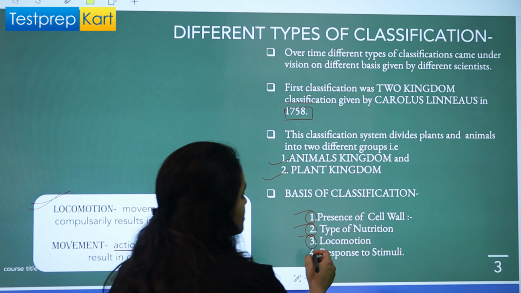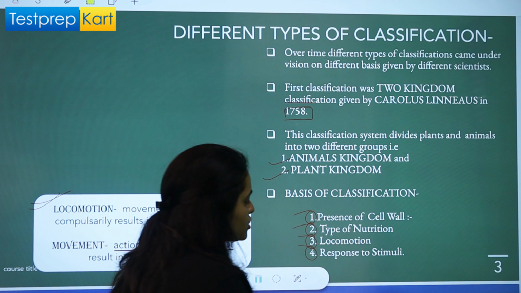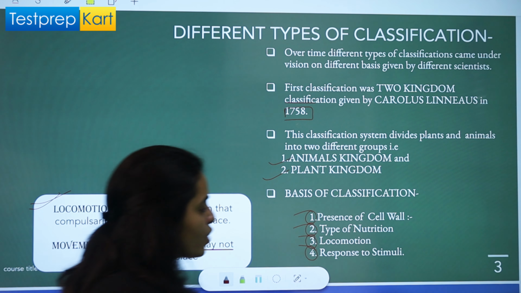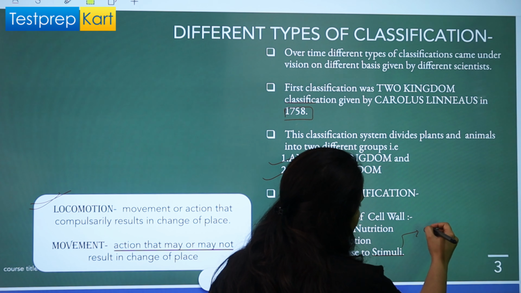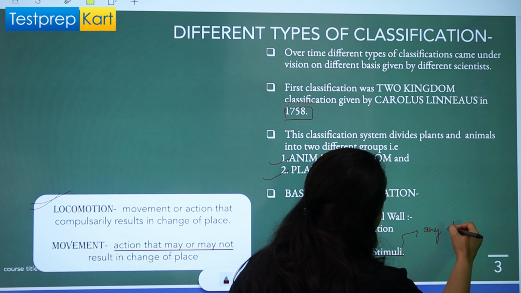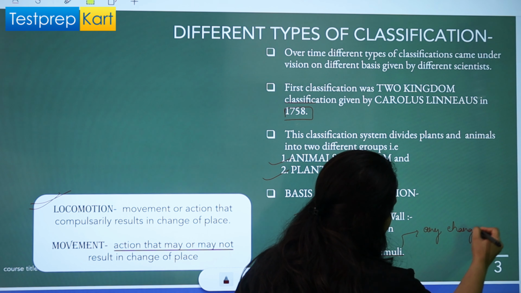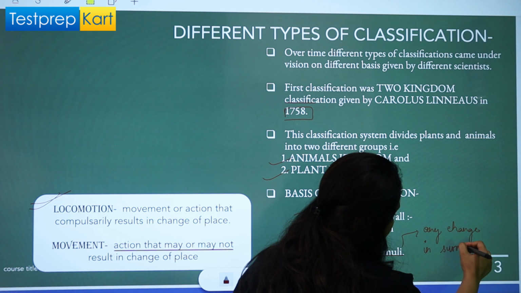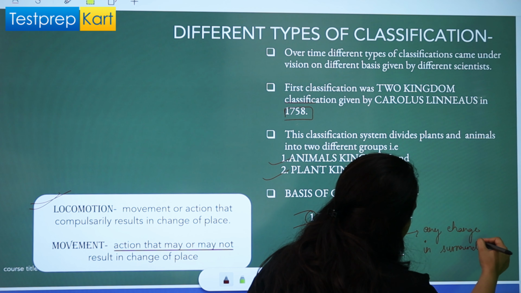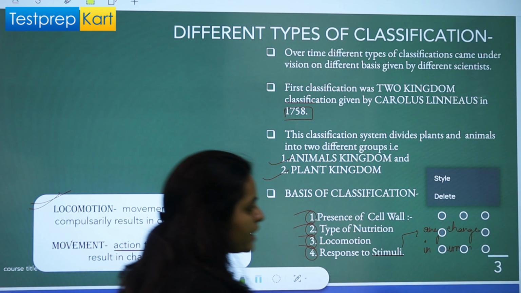The fourth difference, the fourth mode of classification, is response to stimuli. What is a stimulus? Stimulus is any change in surrounding. Any change in surrounding is known as stimuli, right?